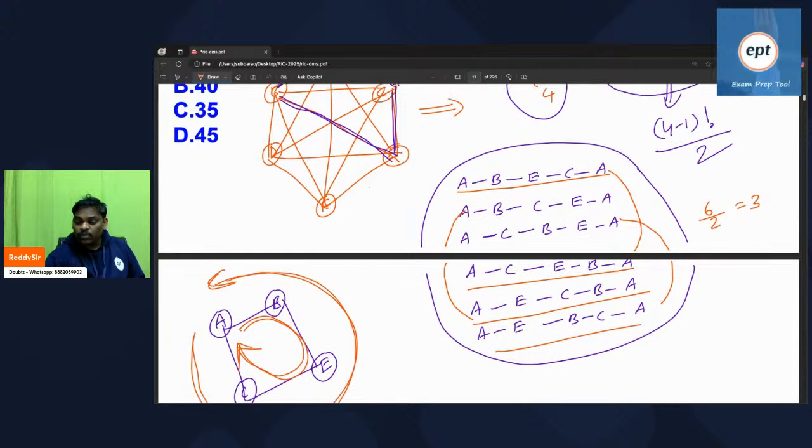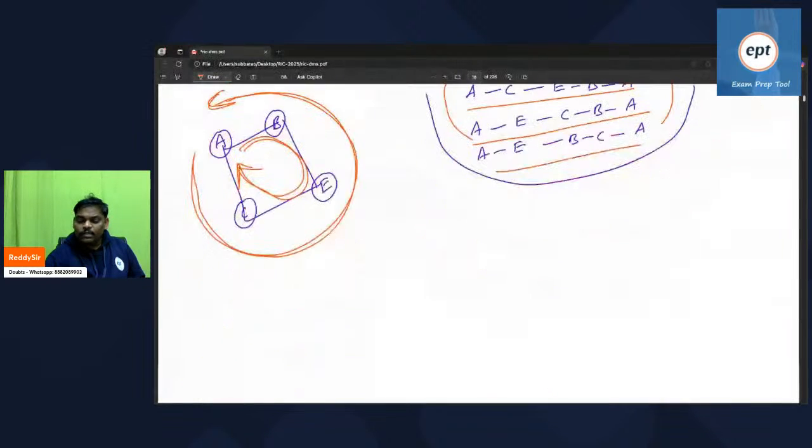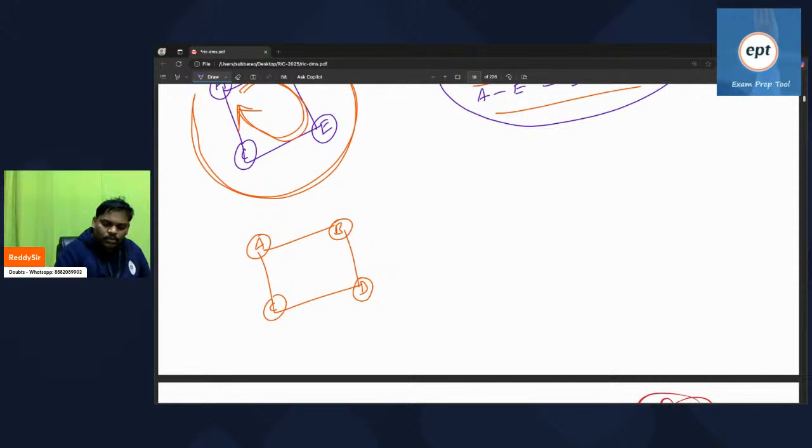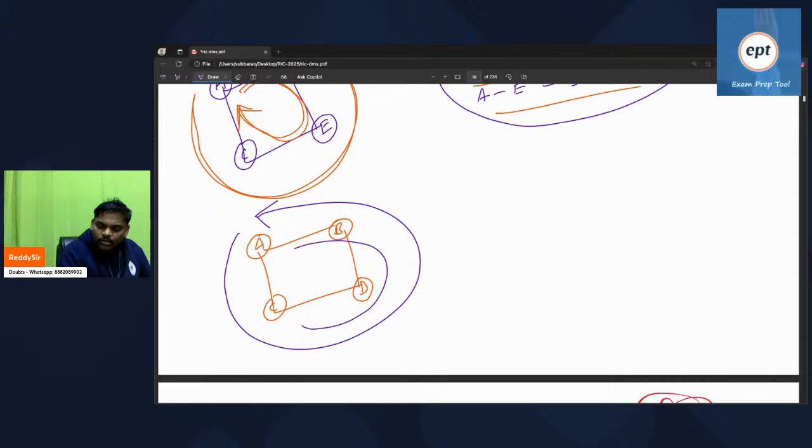And one more thing, understand. Everyone listen. One more small story I want to say. A, B, C, D. This is also one more small story. Can everyone understand this? It is also a very interesting point. A, B, C, D. See this one. If you come from A, one cycle. If you come from C also, same cycle. If you come from D also, same cycle.